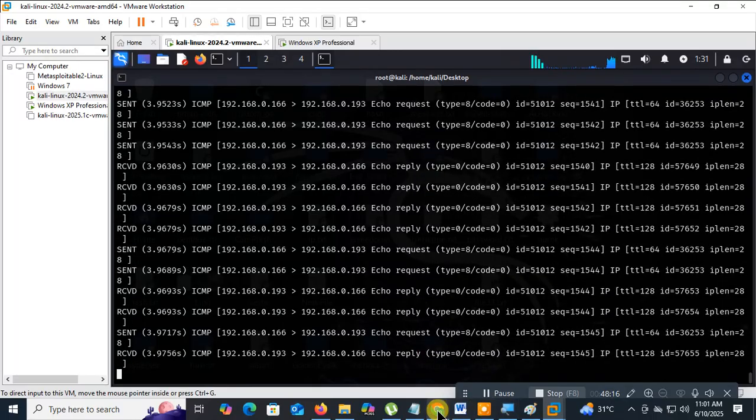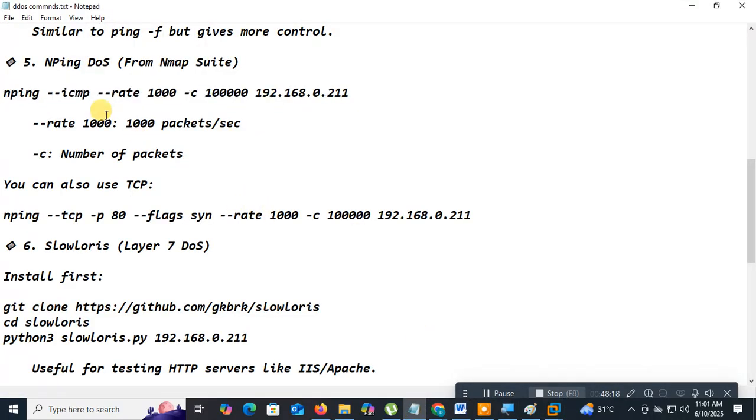So what does it do? The rate, how many packets per second? I need to do the ECMP flood and the target. The rate, how many packets you need to send? 1000 packets.